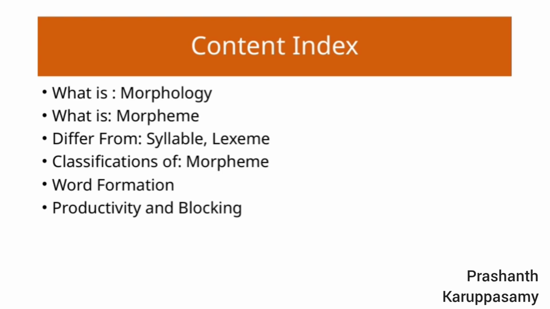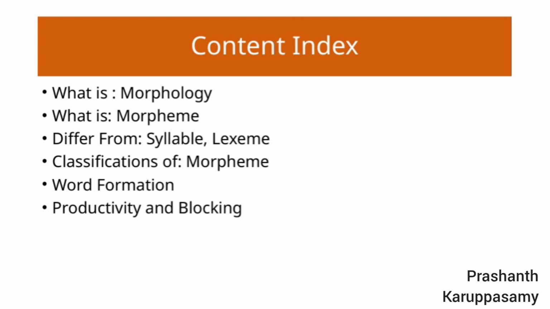Moving on, we'll examine how words are formed through processes like affixation, compounding, and other morphological methods. Understanding word formation helps us see how language is dynamic and constantly evolving.